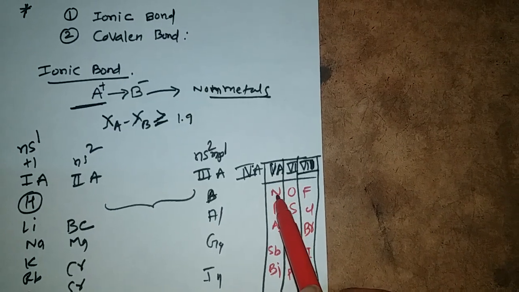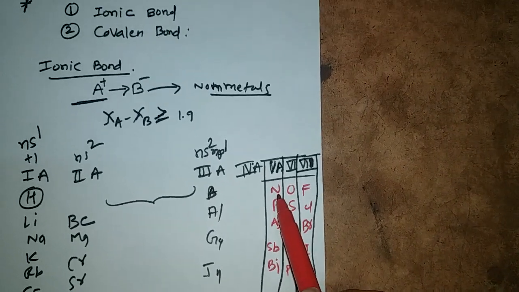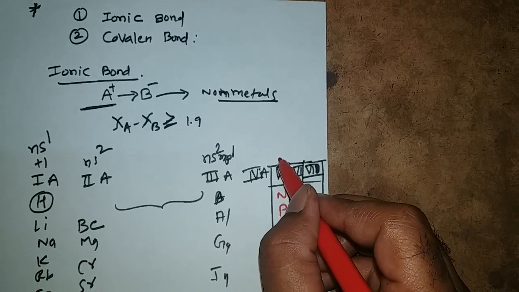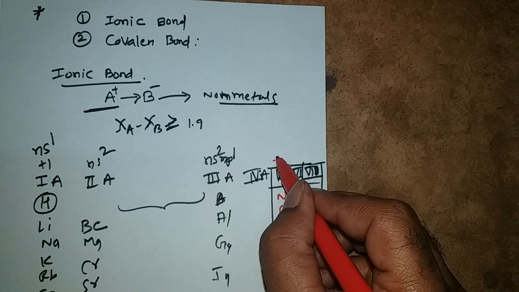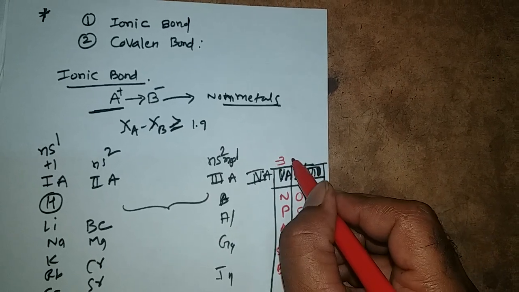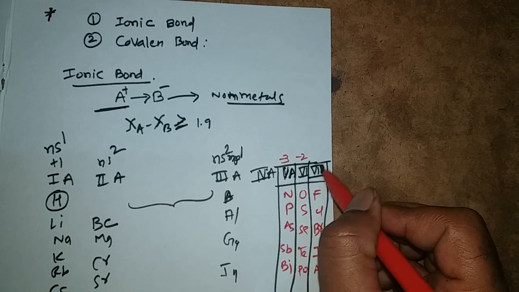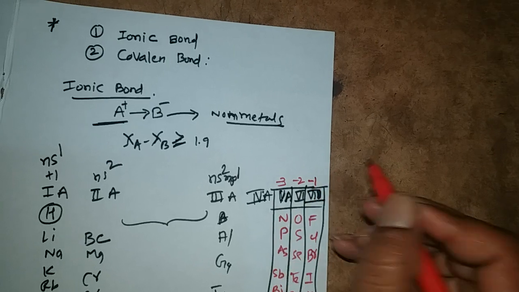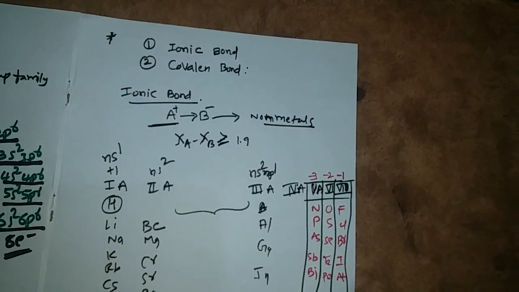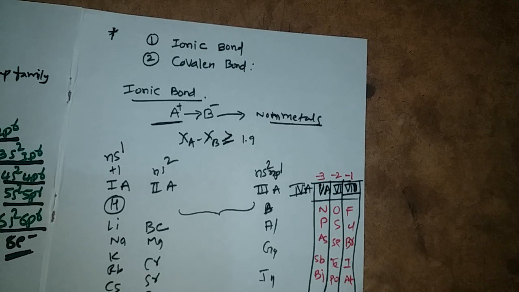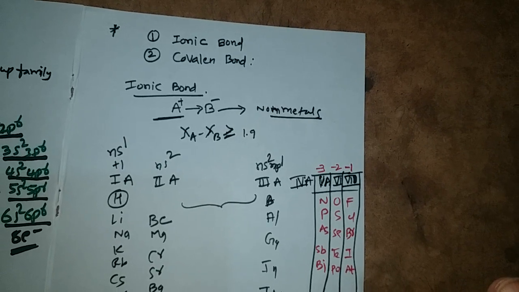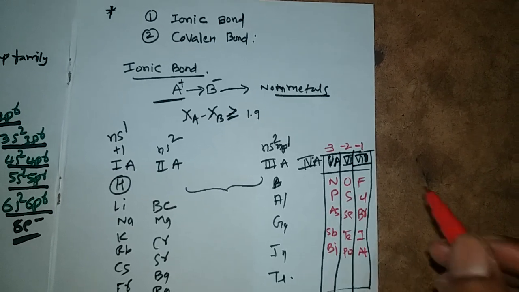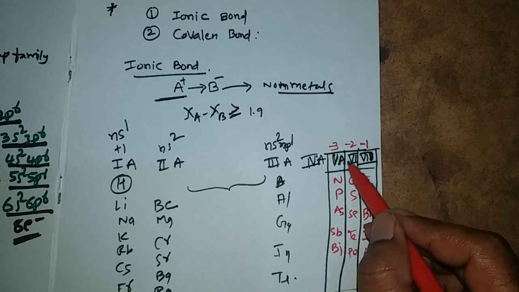Fifth A group elements, to get stability as their nearest noble gases, will gain electrons. How many do they get? Fifth A group elements will gain 3 electrons. So their oxidation state is -3, sixth A is -2 and seventh A group elements' oxidation state is -1. What is the oxidation state? How many electrons are they gaining? After gaining, they will get negative charge. The negative charge is called oxidation state for these elements.